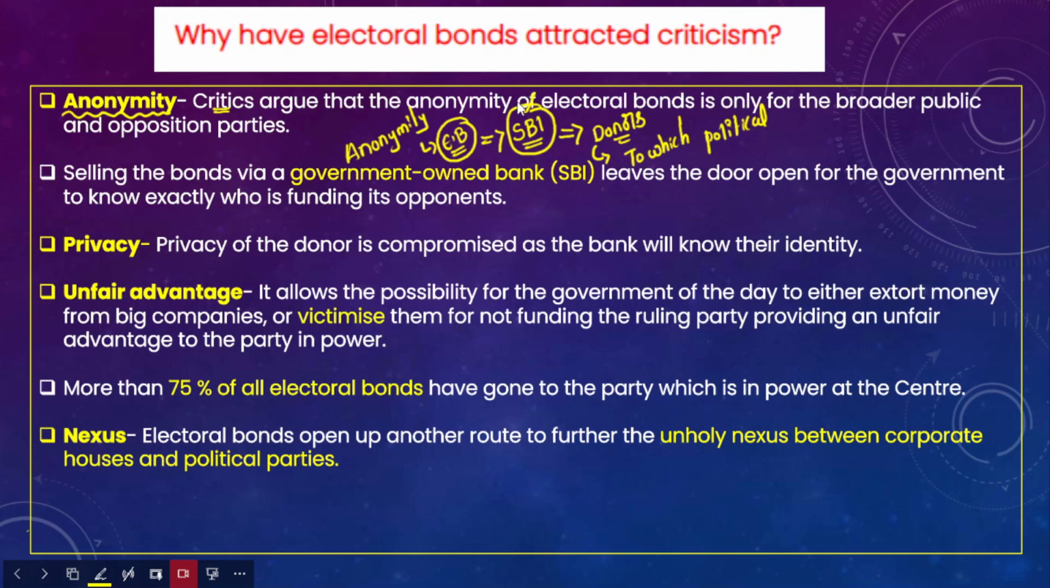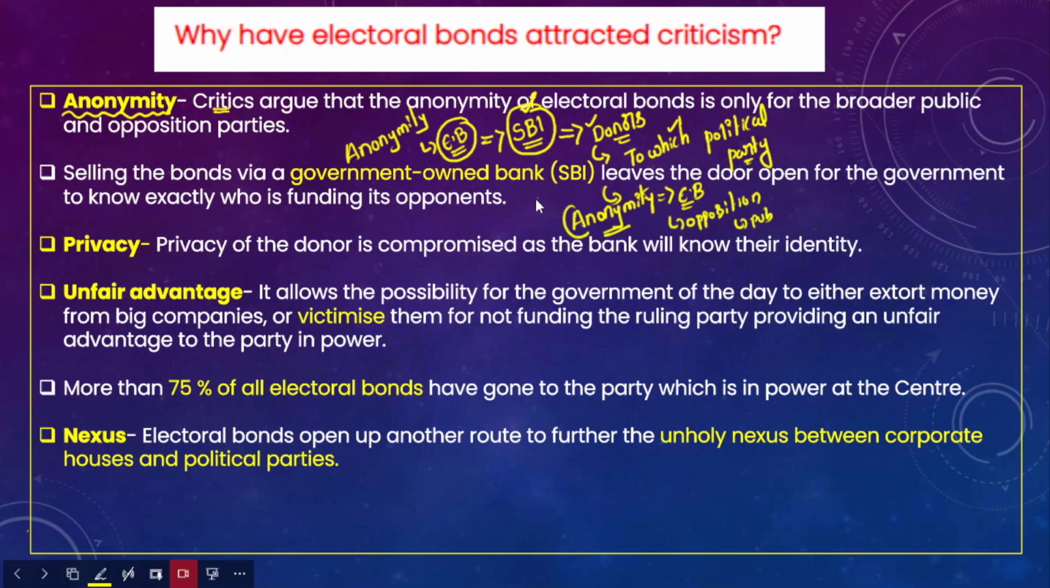Because the State Bank of India is a public sector bank, it is under the control of the government. So it clearly knows which donor has contributed to which political party, and how much money he has contributed. So the government will know everything. Earlier we discussed that anonymity is the basic element of this scheme, but anonymity is only for the opposition parties and for the public. Anonymity is not for the government.